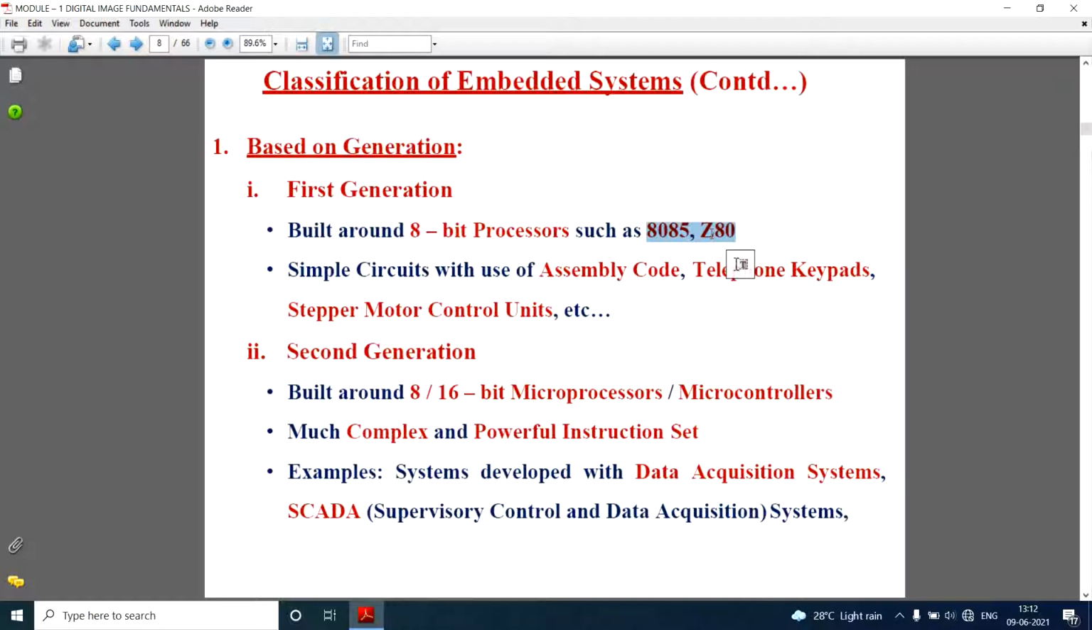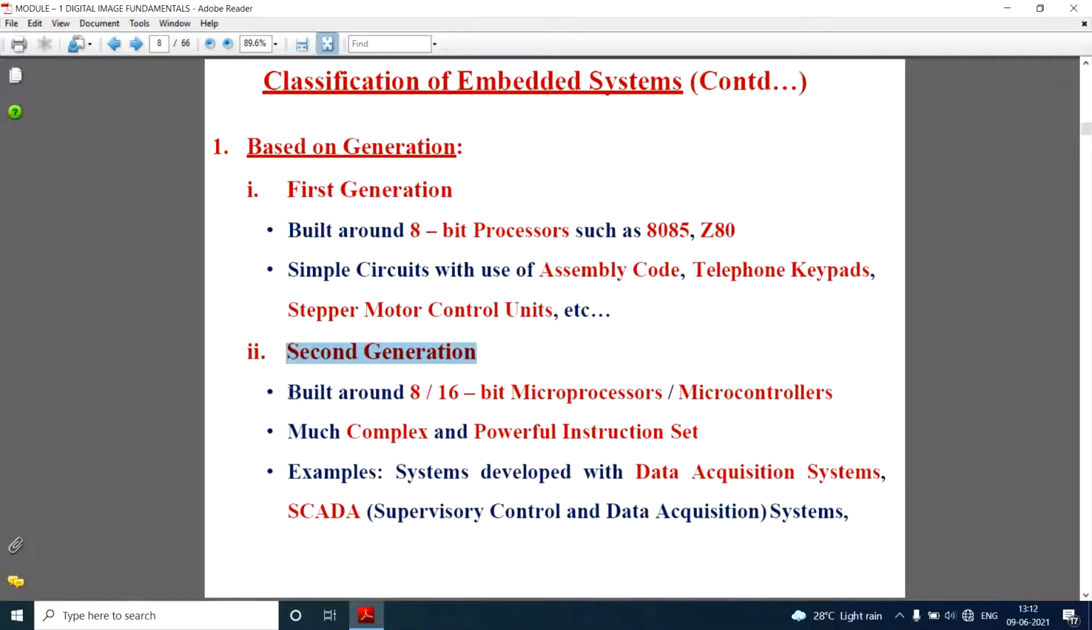So what are the examples? Simple circuits with the use of assembly code. These were simple circuits, and assembly code was also very easy. That means writing the program was very easy because the assembly code was easy. And they were used in telephone keypads, stepper motor controls, etc.